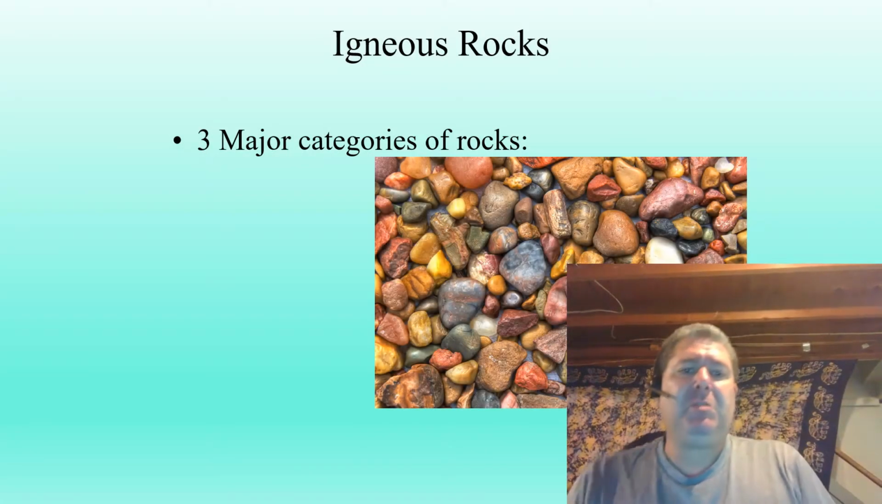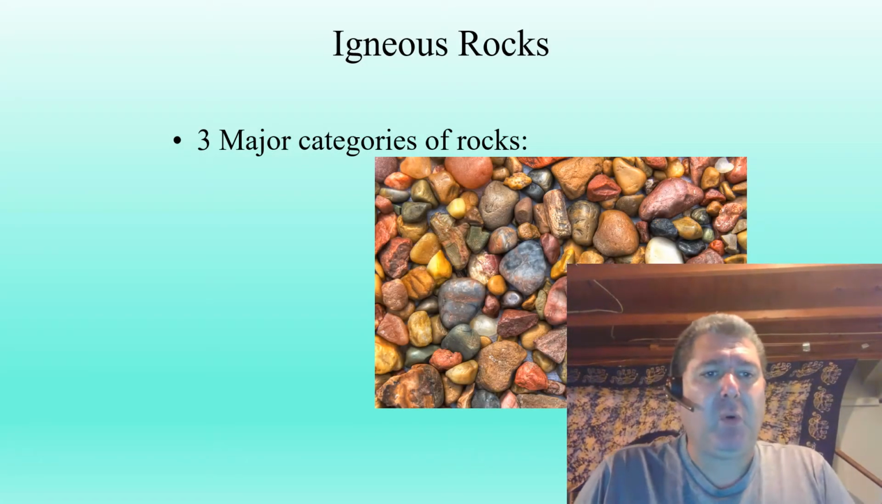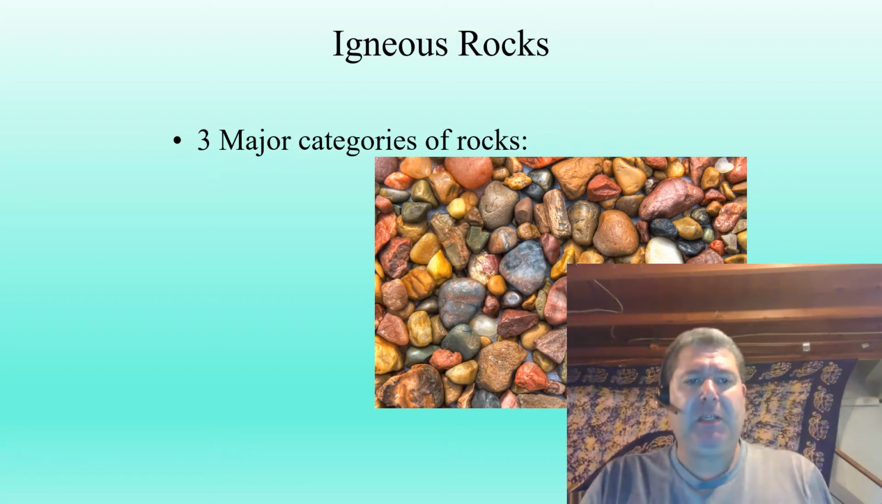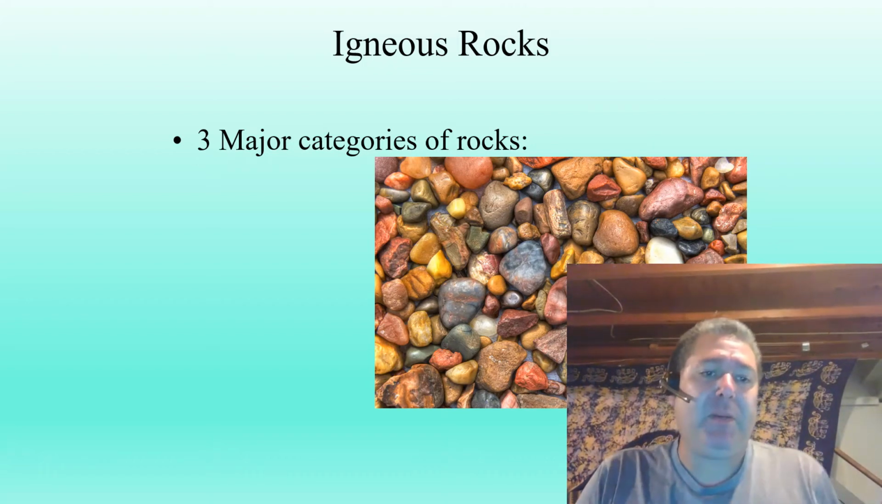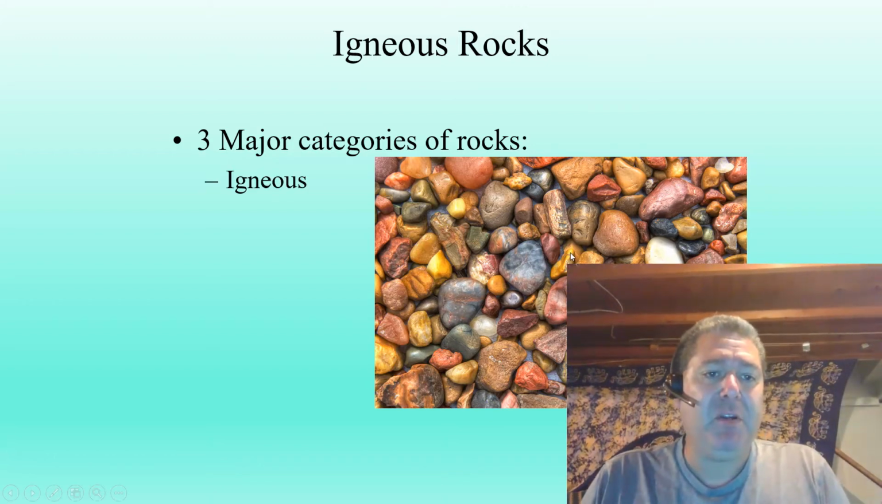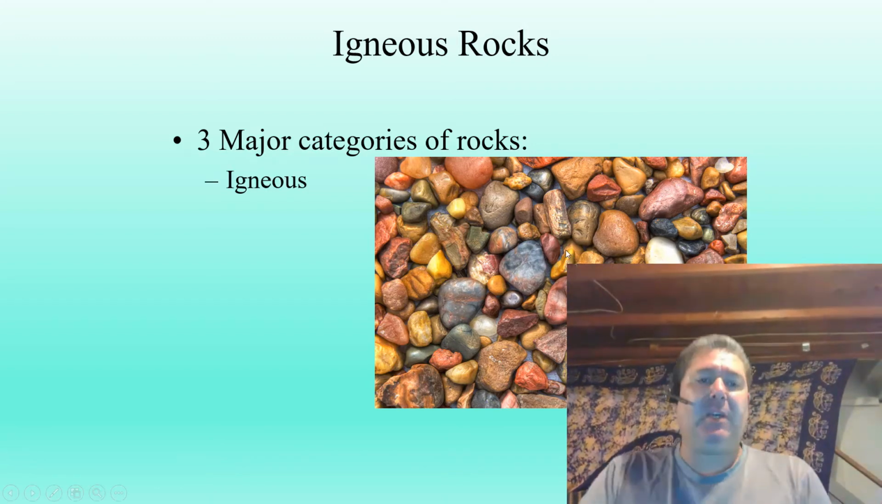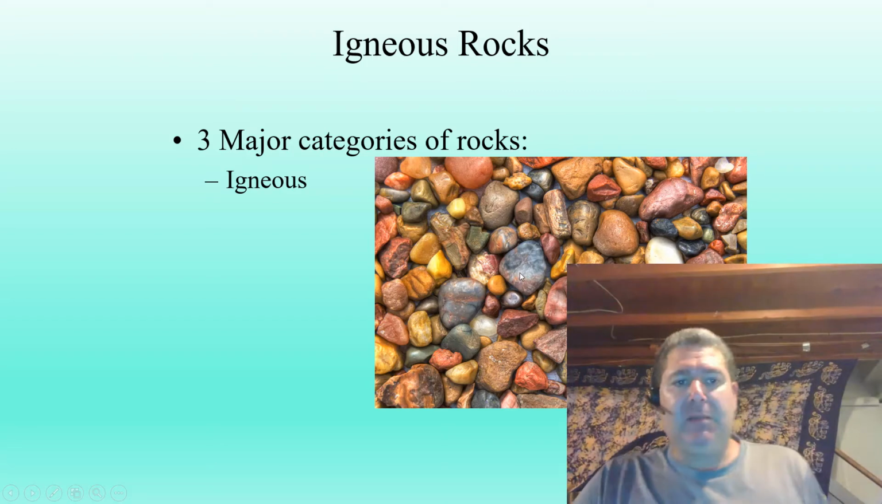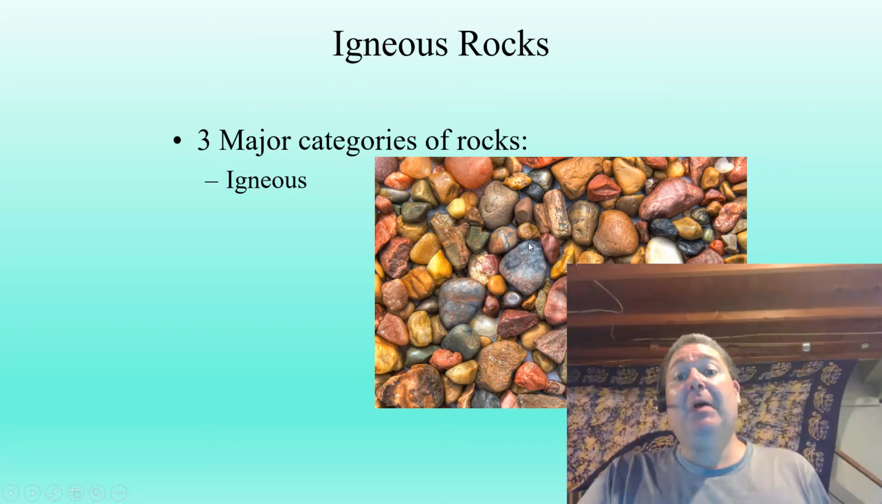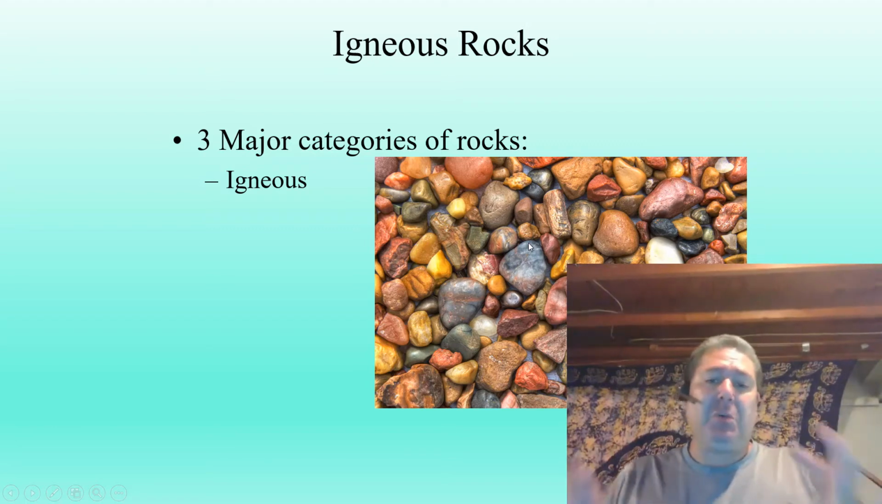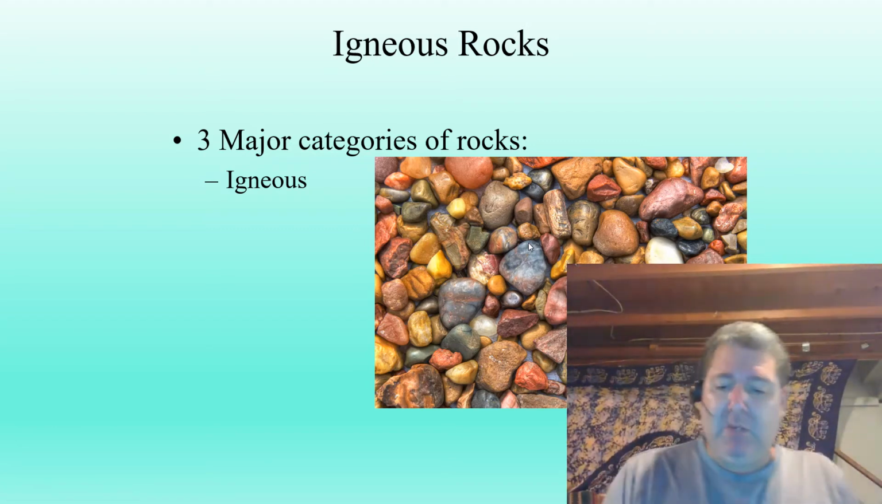All right, folks, this chapter is all about igneous rocks, chapter 4, right? But before we talk about that, let's talk about rocks in general. There are generally three major categories of rocks. We have igneous rocks, which we'll be talking about today, root of that word, ignite, fire, flame. These are rocks that form from a liquid, so a lava or a magma, right?